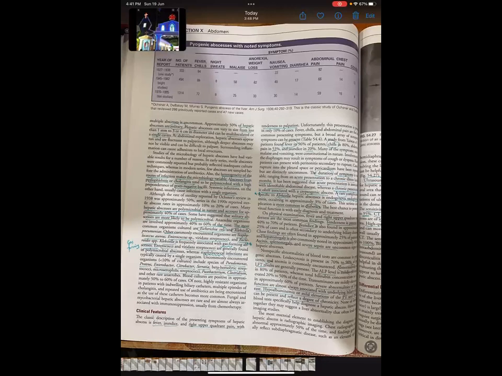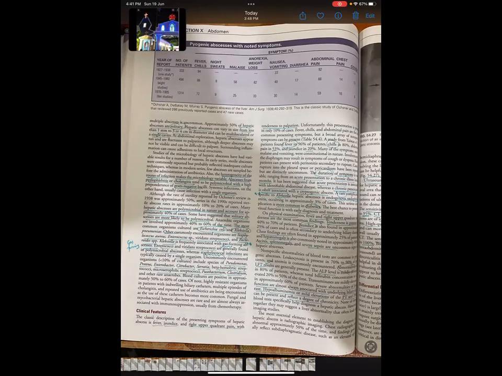Then radiological investigation: most commonly used is ultrasound, and the investigation of choice is CECT. Plain abdominal X-rays can also be helpful. They can show air-fluid levels and portal venous gas in case of Klebsiella infection. The sensitivity of ultrasound for hepatic abscesses is 80 to 95%.